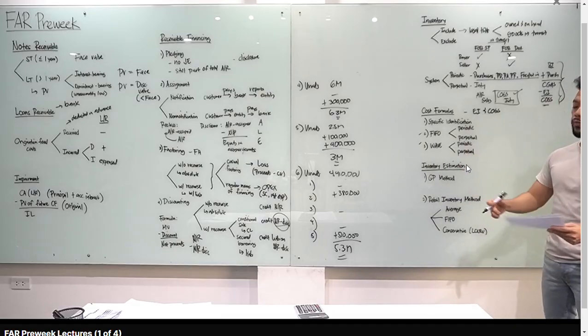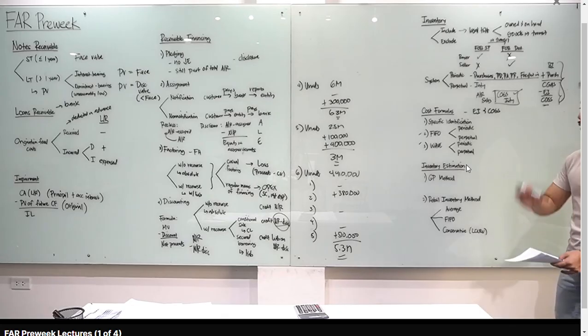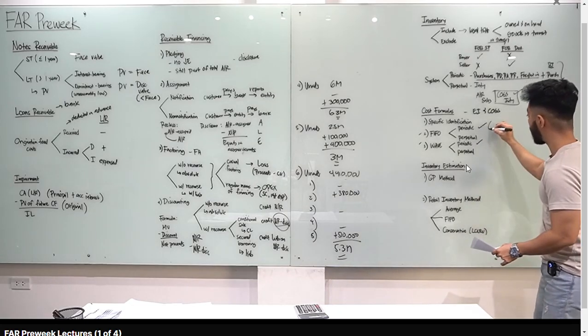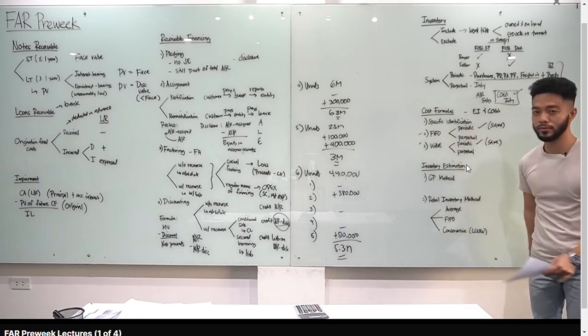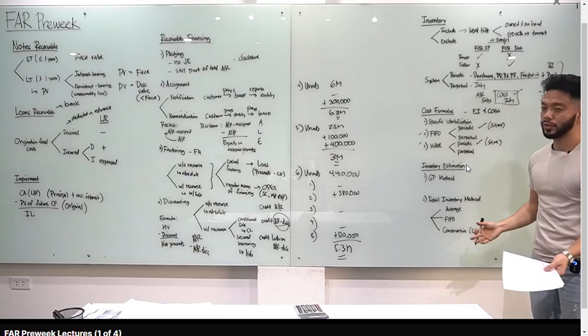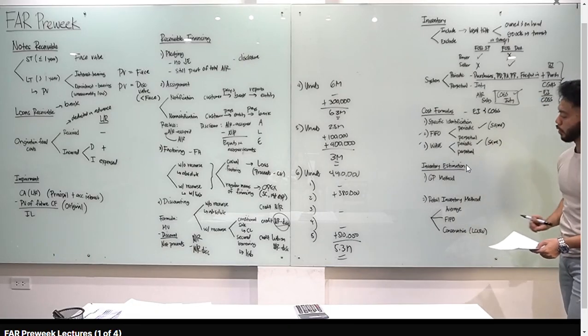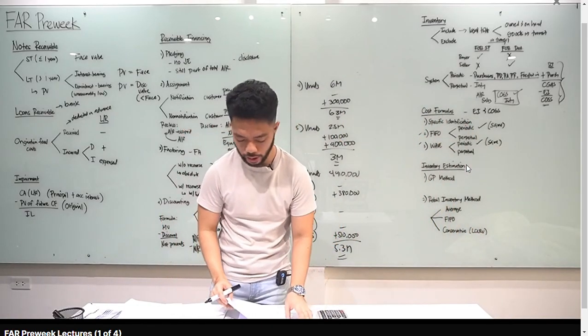FIFO, meron tayong tawag na FIFO periodic and FIFO perpetual. Meron tayong weighted average periodic and weighted average perpetual. Take note na yung FIFO periodic and weighted average periodic, same lang yung makukuha mo dyan na amount. Okay? So pag ang tanong sa problem, FIFO periodic or weighted average periodic, kahit isa lang yung method na gamitin mo dyan, same amount yung makukuha mo dyan. Alright? Now, para ma-recall natin yan, sagot na tayo diretso dun sa handouts natin. Let's go to inventory cost formulas.